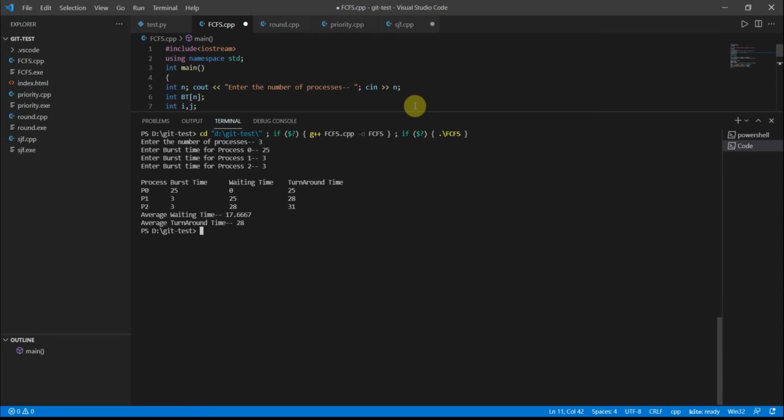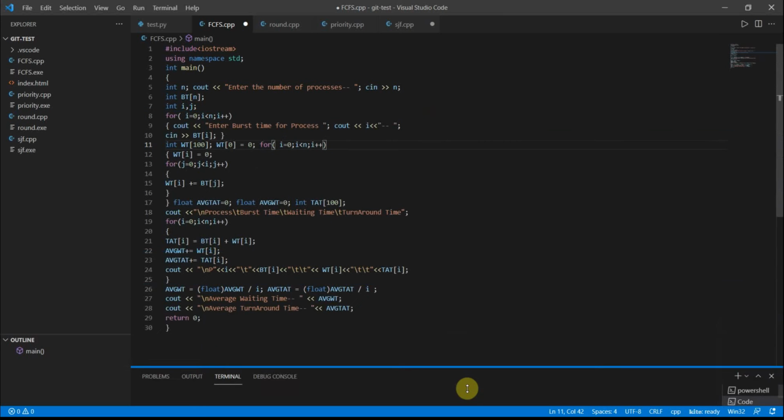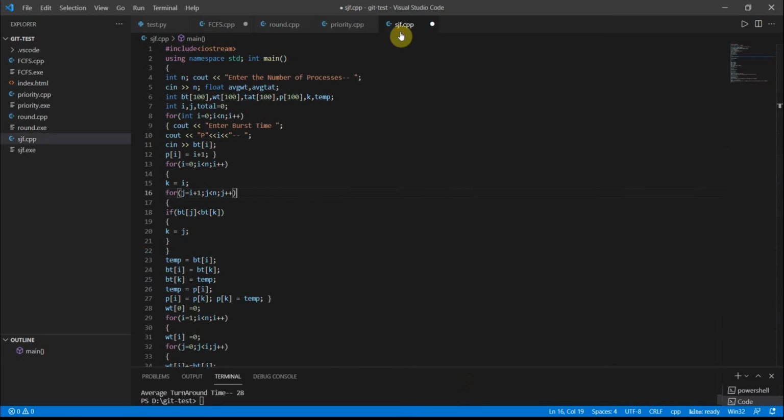Now let's go for SJF. Okay, SJF is here. SJF is a little bigger code. So include iostream, int n, cout, enter the number of processes. We'll enter the number of processes, then bt, waiting time, turnaround time, and p, each of size 100. So we have initialized them to 100 initially, and k and temp. Okay, for i equal to int 0, i less than n, i plus plus.